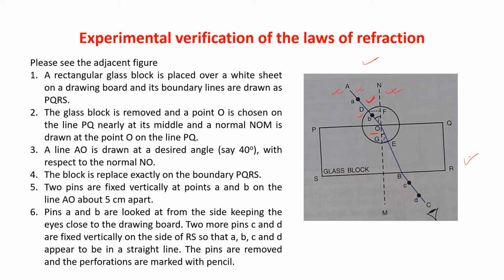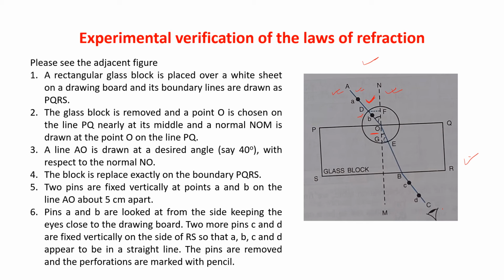Two pins are fixed vertically at point A and B on the line AO about 5 centimeter apart. Pins A and B are looked at from the side, keeping the eyes close to the drawing board. Two more pins.